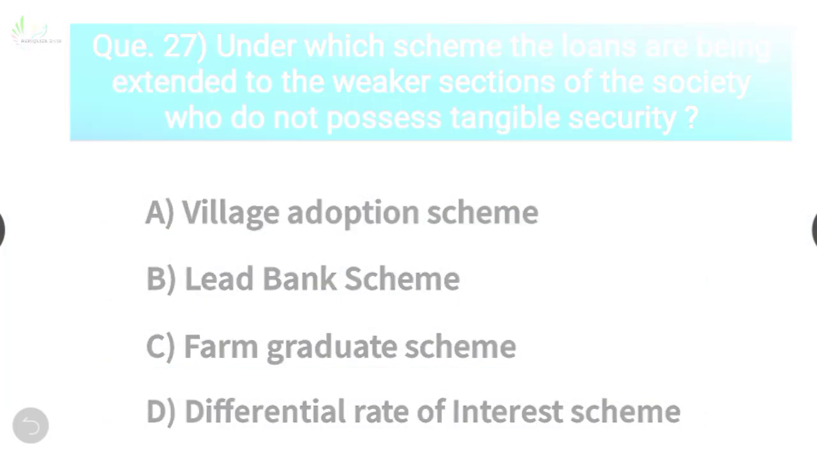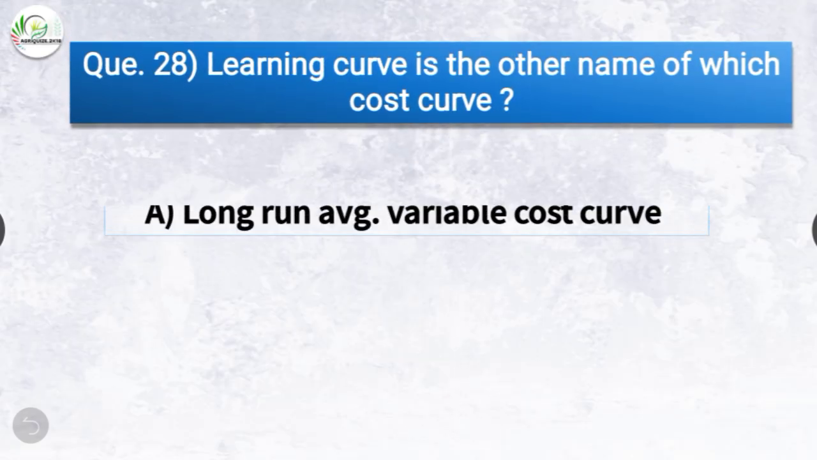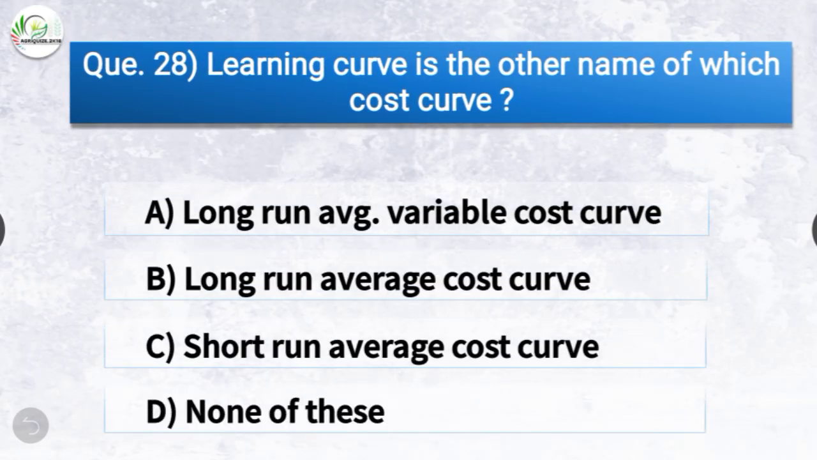Question number 28. Learning curve is the other name of which cost curve? The options are long run average variable cost curve, long run average cost curve, short run average cost curve, or none of these. The correct answer is option B, long run average cost curve. So learning curve is the other name of long run average cost curve.